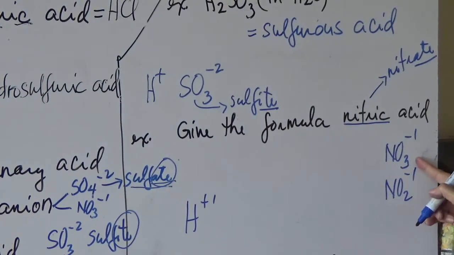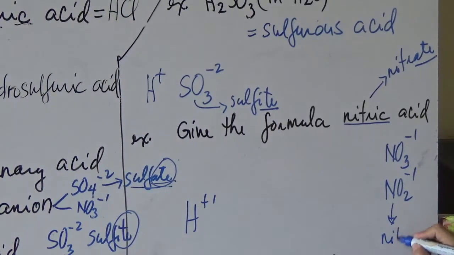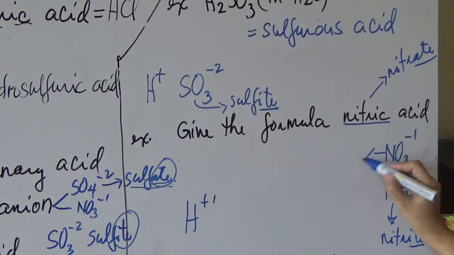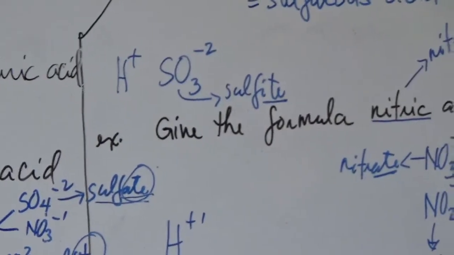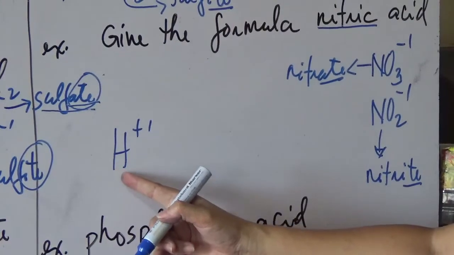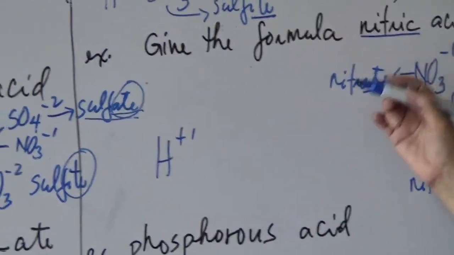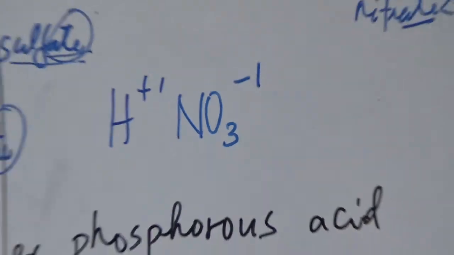NO3 is the nitrate. NO2 is the nitrite. Nitrite ends with "ite." Nitrate ends with "ate." So therefore, the oxy anion that is combined with hydrogen to form nitric acid is NO3 -1. Then you write the formula.